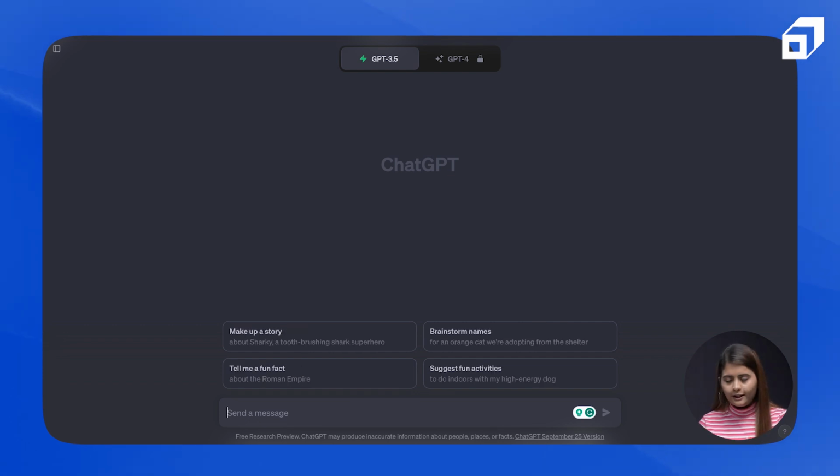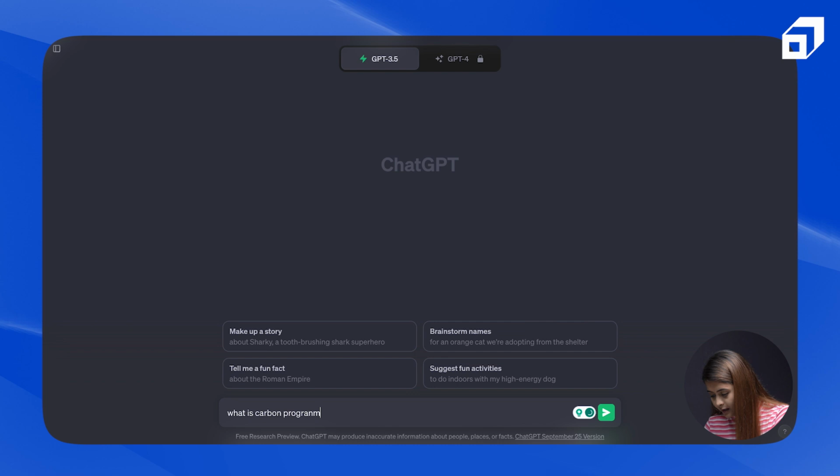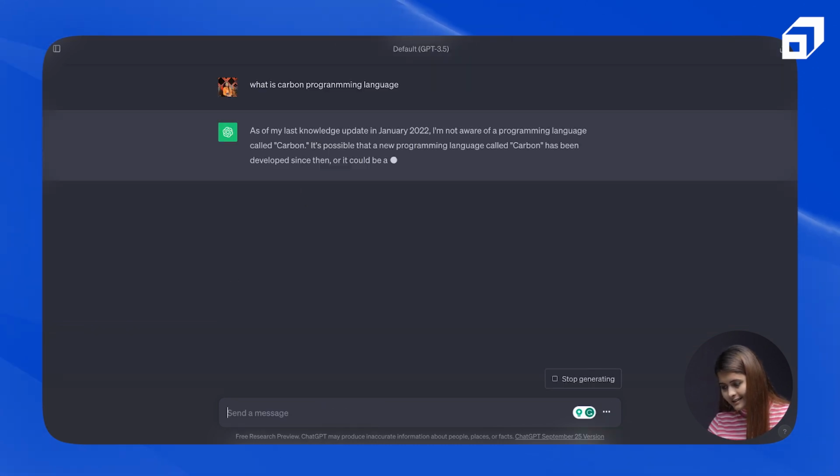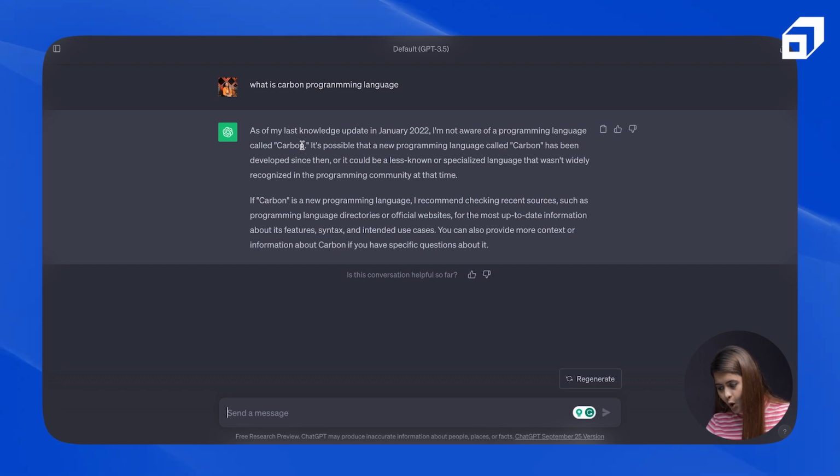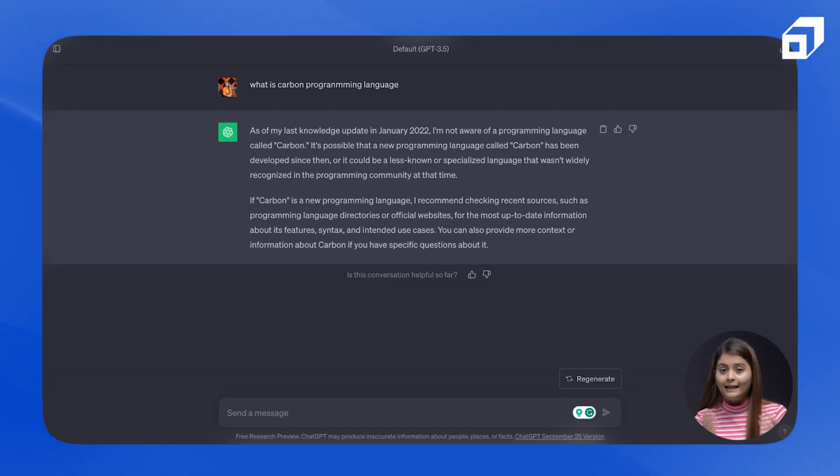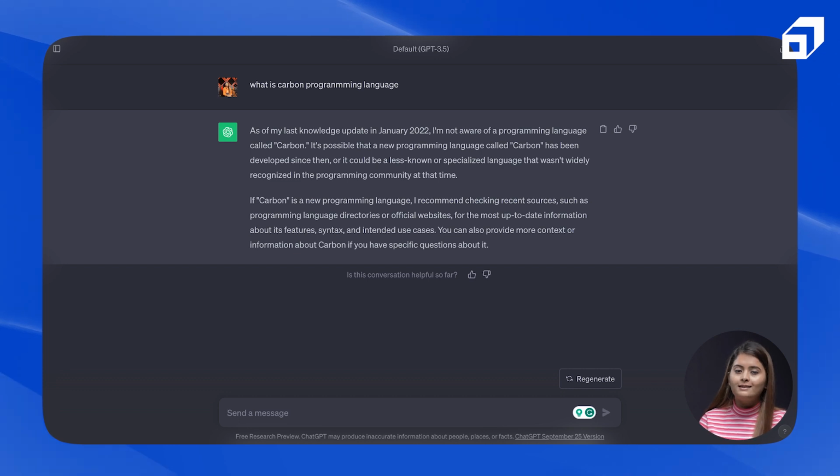For an example, let me show you by typing here, let's give it the prompt. What is Carbon programming language? Sorry for the typo. So here it is saying that as of my last knowledge update in January 2022, I'm not aware of this programming language. But if you type the same thing on Chrome, it will tell you that yes, Carbon is a programming language which is launched by Google. So that's the example I gave to you.